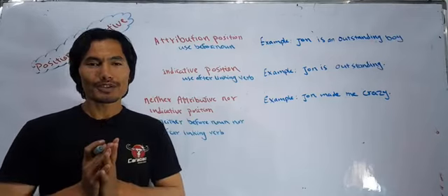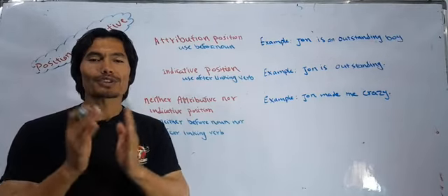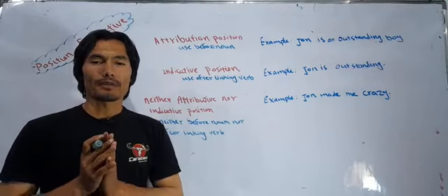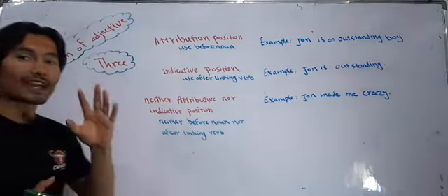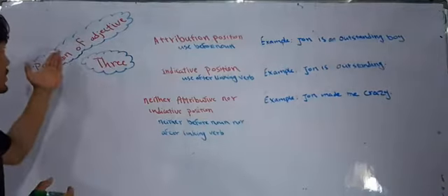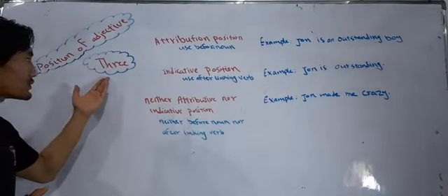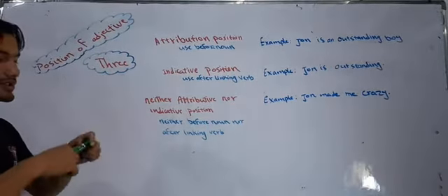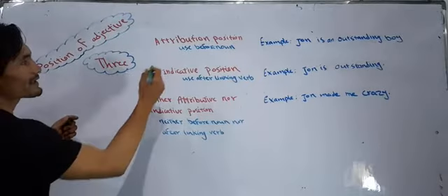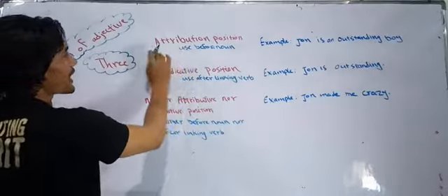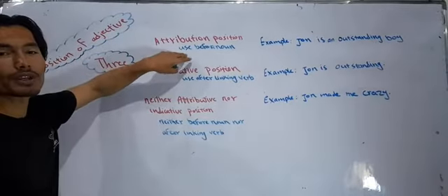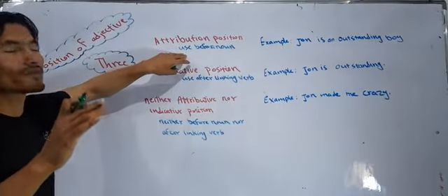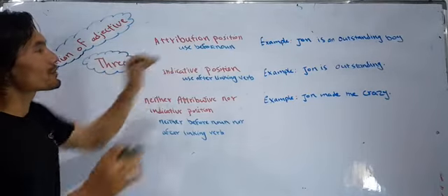Today I'm going to teach you about position of adjective. We can use adjective in three positions, okay? Number one is attributive adjective. Attributive adjective or attributive position is the position where we can use adjective before noun.